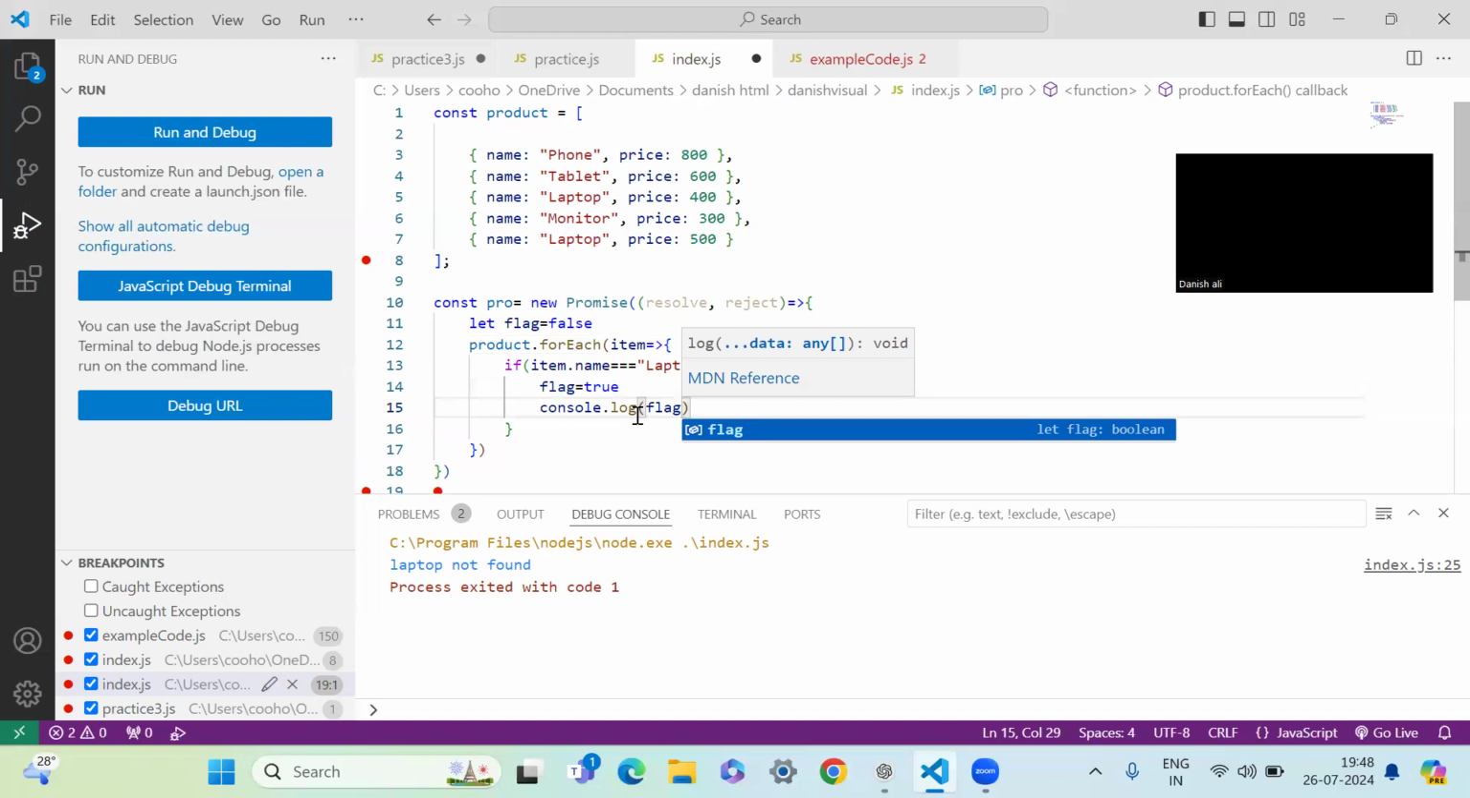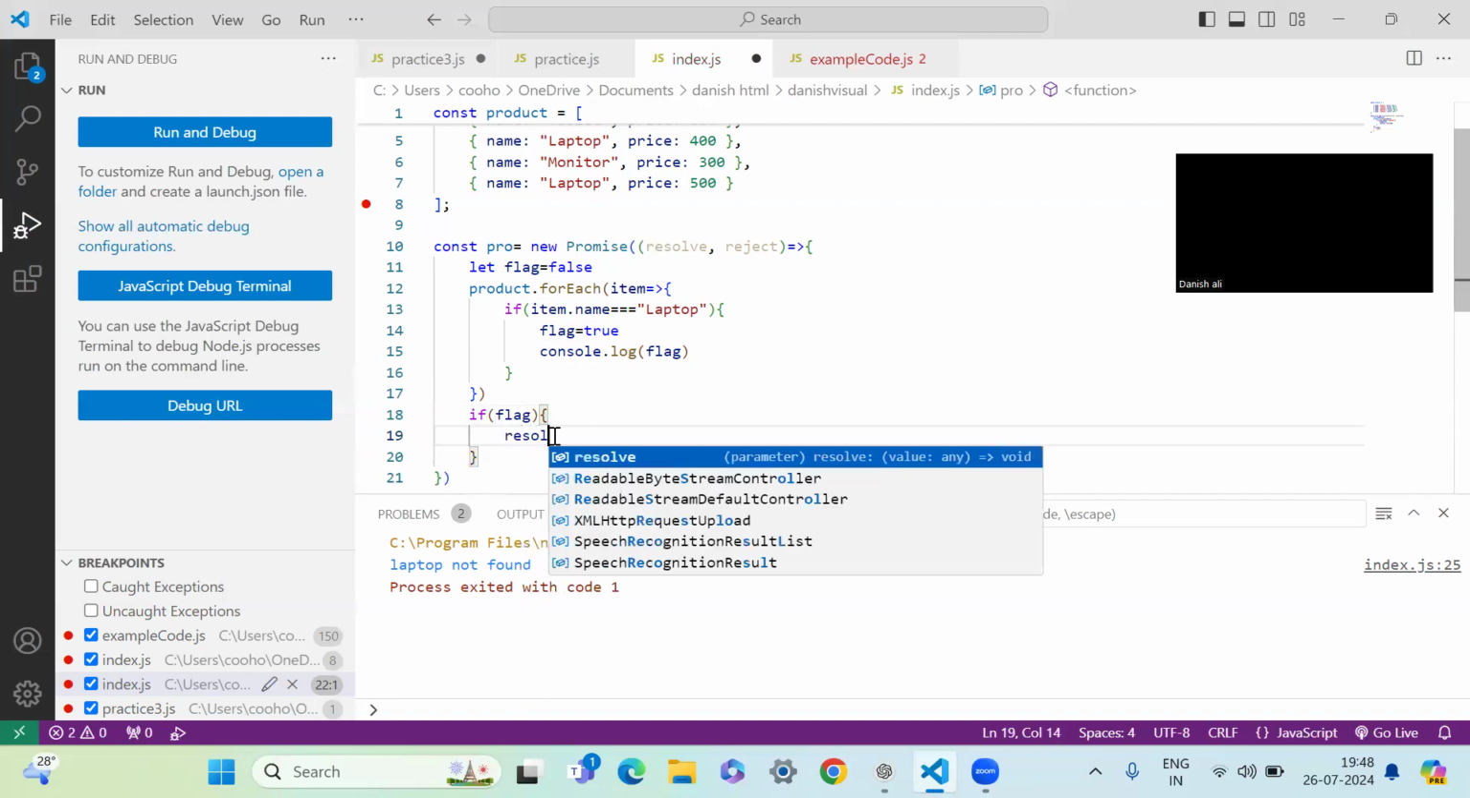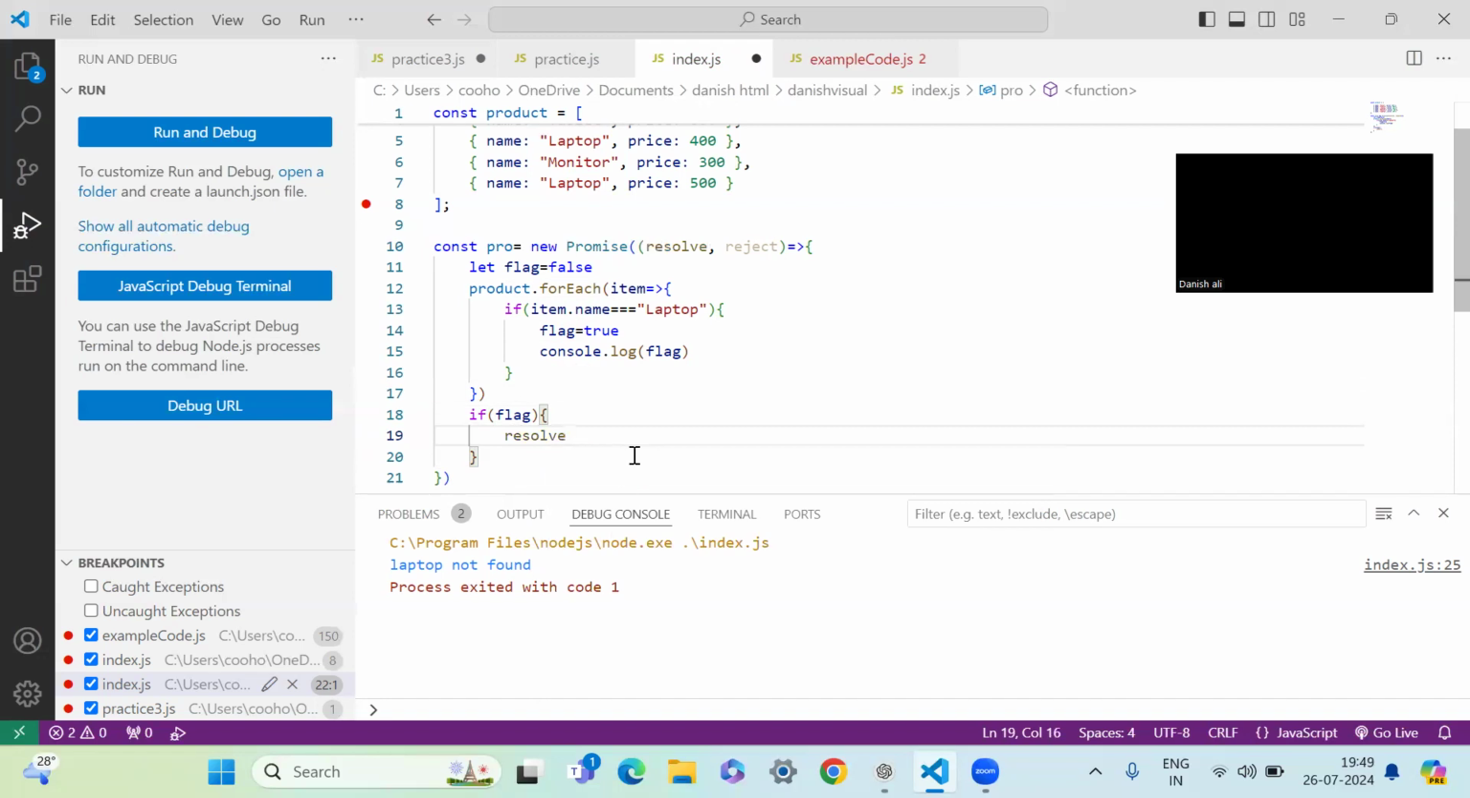Okay, so this is how it's working. Now, when we got the flag, we have to come out of the forEach block, and we have to check if our flag is true or false. So if the flag is true, then we need to resolve the thing, resolve, and say that now we got the thing: laptop is found.